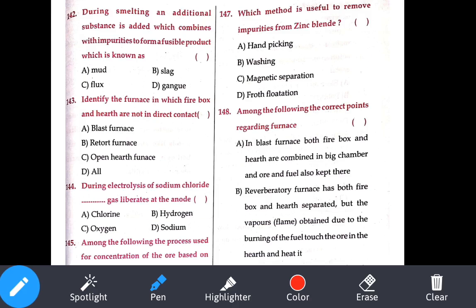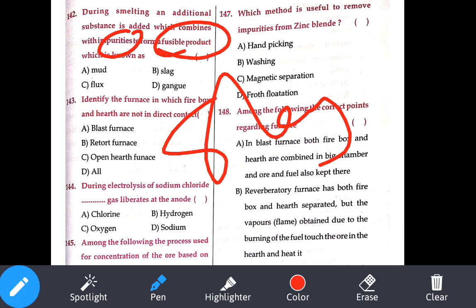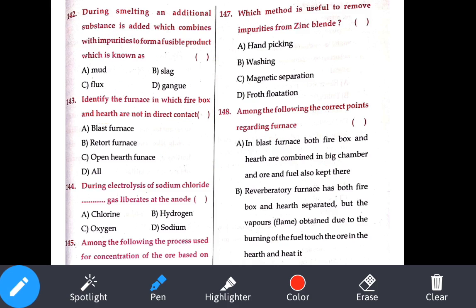Answer. Identify the furnace in which fire and hearth are not in direct contact. If you observe here, reverberatory furnace is not given, retort furnace is given, so we can choose the option as B. During electrolysis of sodium chloride, which gas is liberated at the anode? So at the anode, we will get what? Chlorine gas. At the cathode, sodium ions. So chlorine. 140. Let me drag upwards.